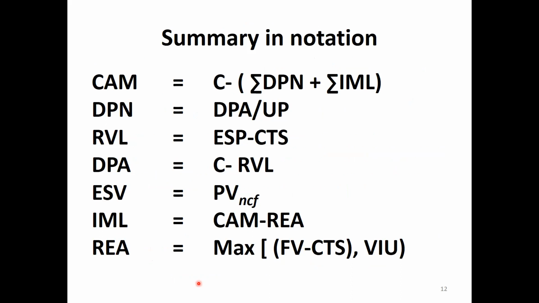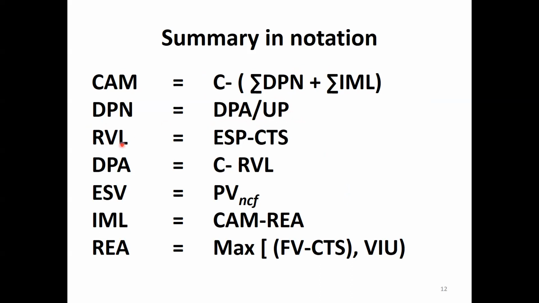Summary in notations. Carrying amount equals cost minus accumulated depreciation plus impairment loss. Depreciation equals depreciable amount over useful life period.